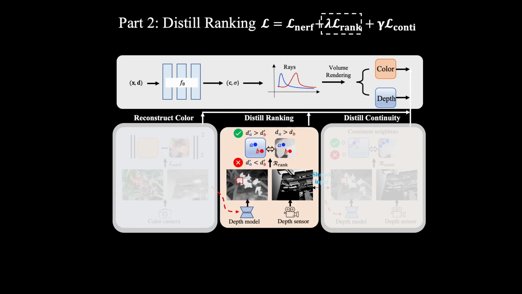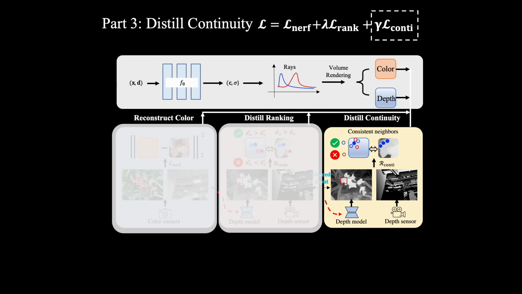We consider two types of depth maps, including depth maps predicted by pre-trained single-view depth models and depth maps captured by consumer-level sensors. These depth maps are not accurate. Therefore, instead of directly supervising a NeRF with coarse depth priors, we relax hard depth constraints and distill robust local depth ranking from pre-trained depth models to a NeRF such that the depth ranking of a NeRF is consistent with that of the pre-trained depth model. Finally, we further propose a spatial continuity constraint on depth maps such that the NeRF model imitates the spatial continuity of large pre-trained depth models.